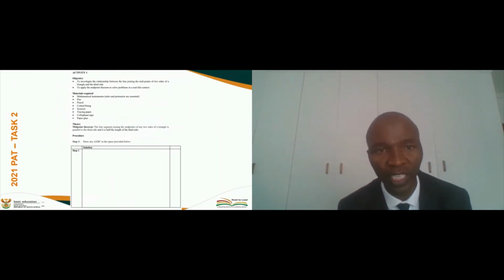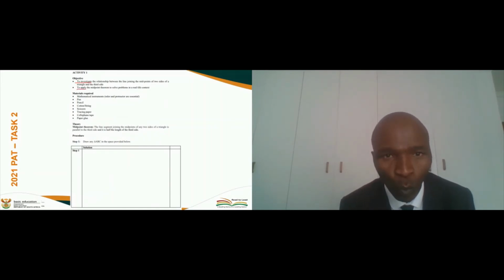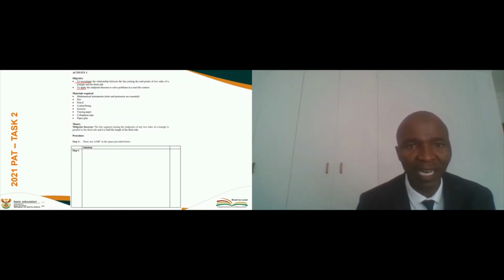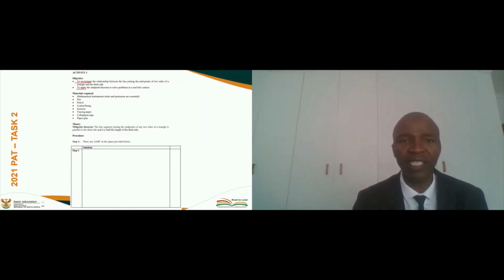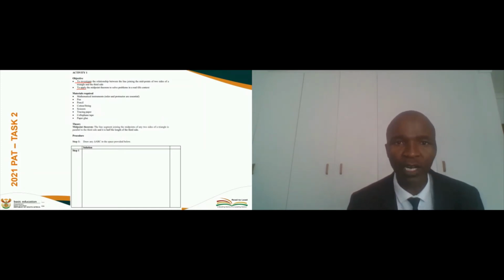There is the objective. Two main things. One, to investigate. We call that practical investigation. Two, to apply. We call that practical application. So basically, in summary, there are two activities. Activity one is on the midpoint theorem. Activity 2 is on the proportionality theorem.